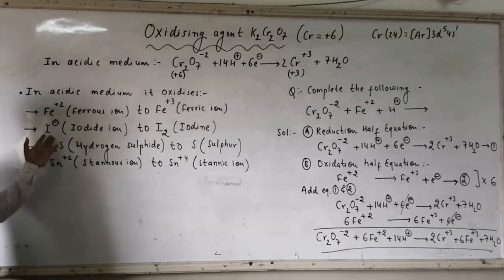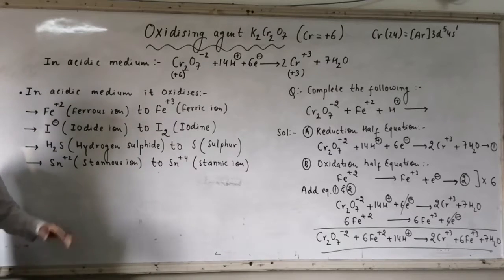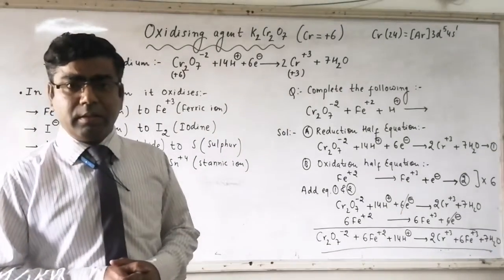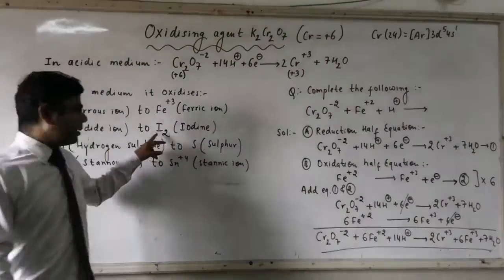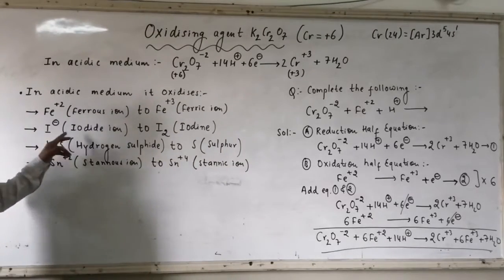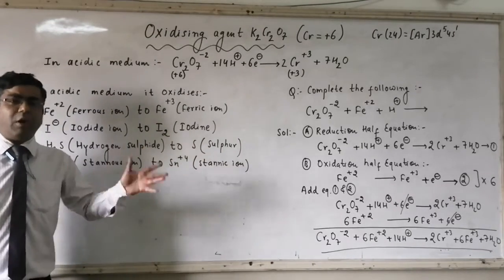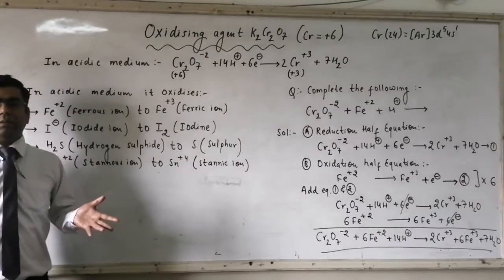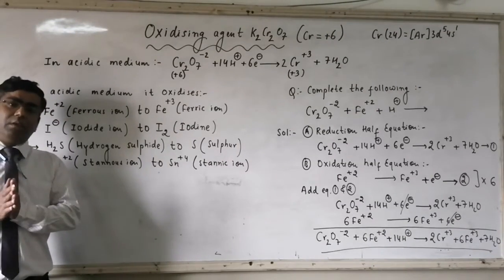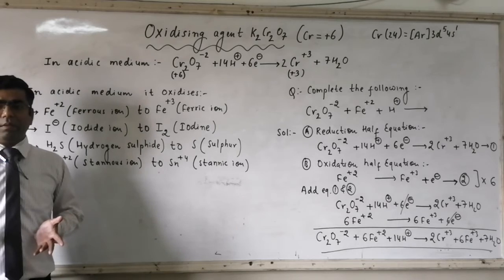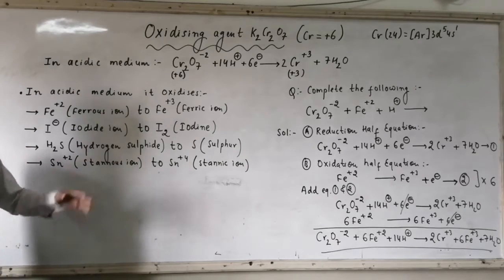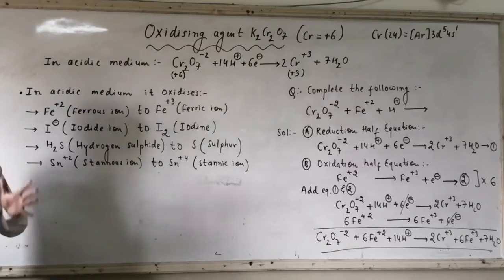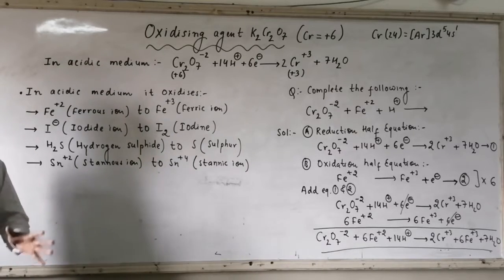In I minus, the oxidation state of iodine is minus 1. On the other side is I2, which is the free state for iodine. So here OS for iodine is 0. Minus 1 state gets converted to 0. It is an increase in oxidation state. So if an increase is there, the substance will exhibit oxidation. It is exhibiting oxidation in the presence of K2Cr2O7, the oxidizing agent, which is responsible for carrying out oxidation of all the substances.